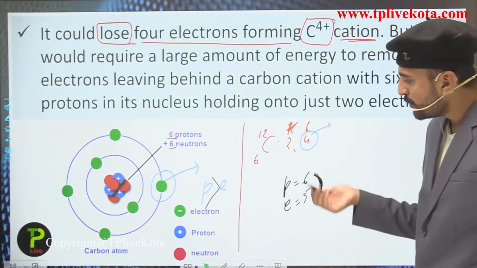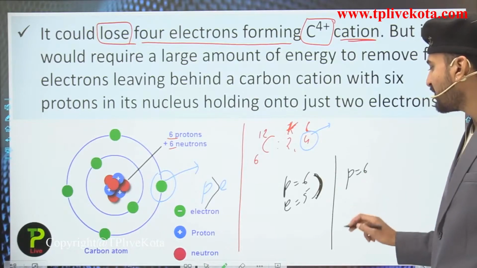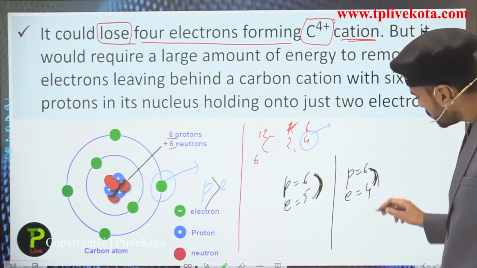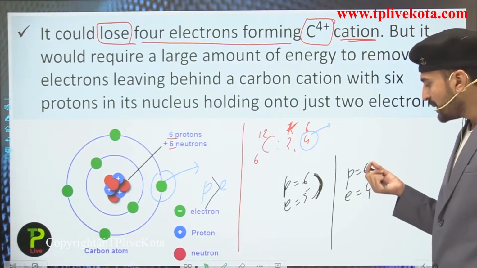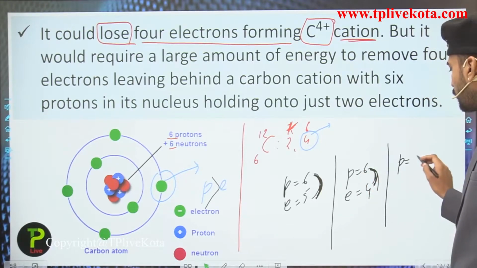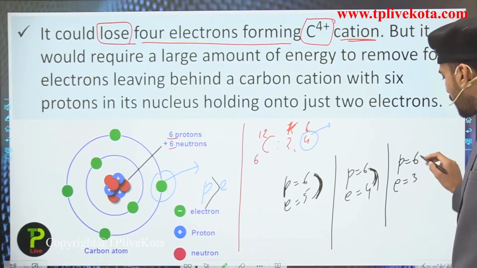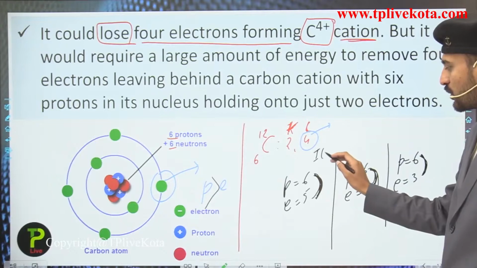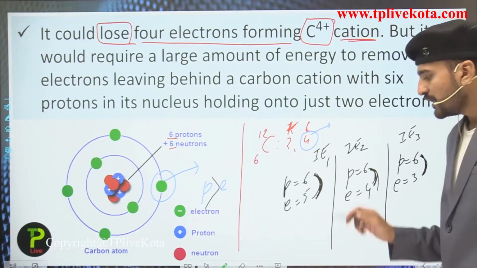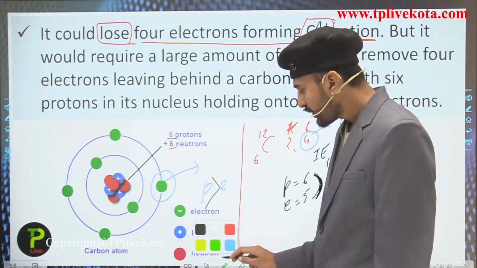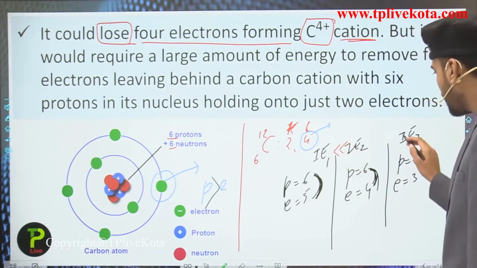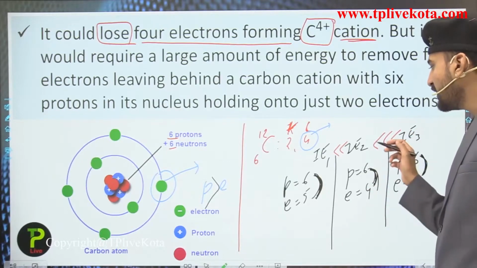Now if we wish to remove another electron, the number of protons remains the same, while the number of electrons would become 4. So here there is also a very large force of attraction, because only 4 electrons are left and we have 6 protons in the nucleus. In the third case, on removing 1 more electron, the number of protons would be 6 and the number of electrons would become 3. This is about the first, second, and third ionization energy. You have seen that the successive ionization energy goes on increasing. IE2 is much greater than IE1, and IE3 is much greater than IE2 and IE1.